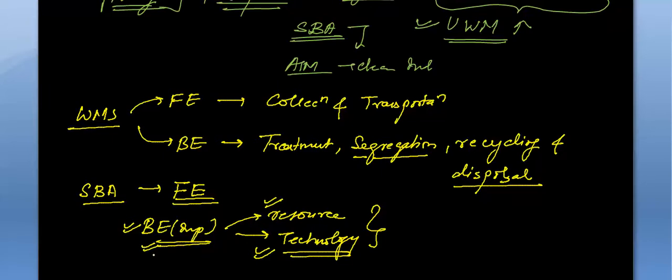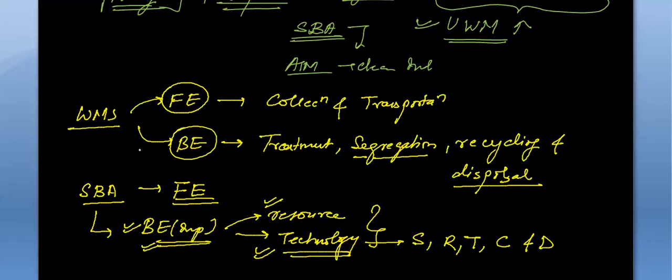So unless the resources are allocated and the right technologies are deployed to segregate, recycle, treat, convert and dispose of waste, Swachh Bharat is unlikely to deliver the desired result. Only when you satisfy both the front end and the back end will your waste management improve. And when waste management improves, Swachh Bharat Abhiyan will be a successful abhiyan. It will be a success.